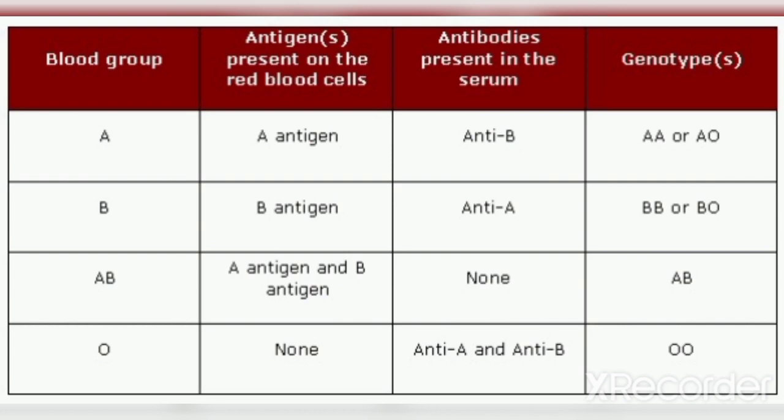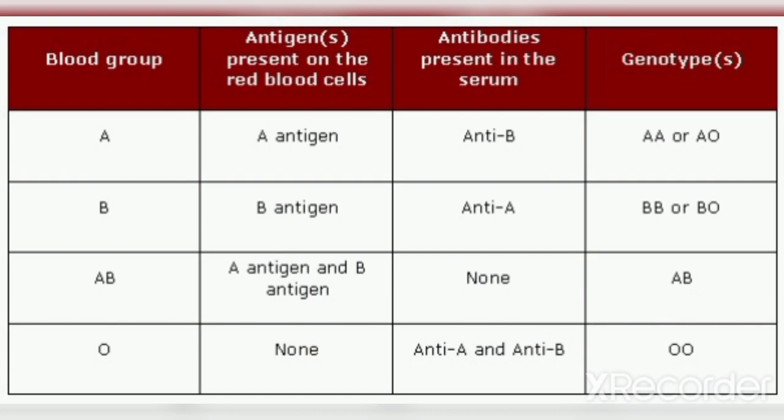If a person has blood group O, which is common, they will have both anti-A and anti-B antibodies in their serum. If the person has blood group AB, which is the least common, they will have neither antibody A nor antibody B in their serum.